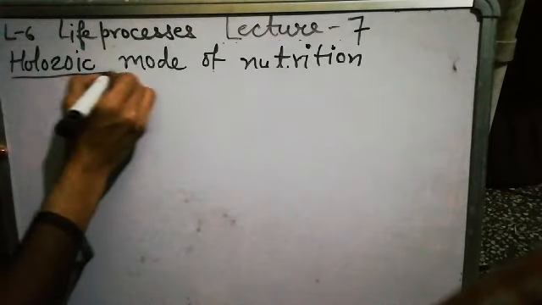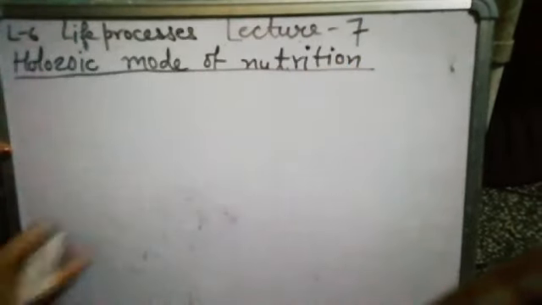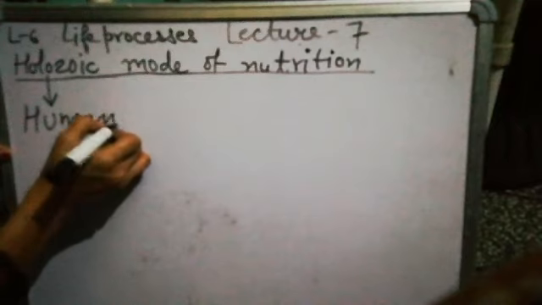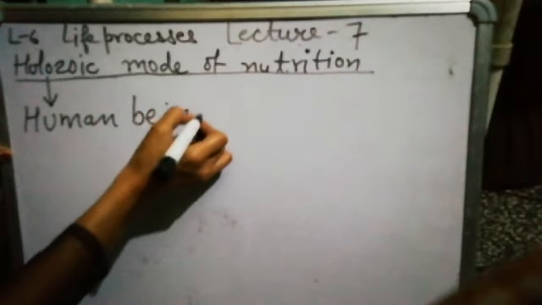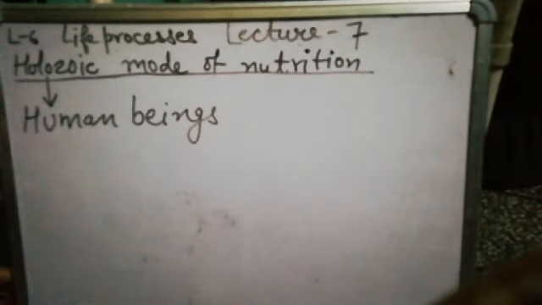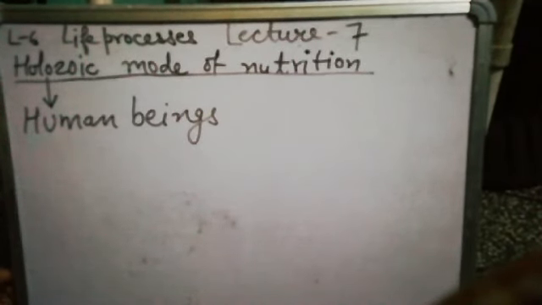In our next lecture, lecture number 8, we will discuss holozoic mode of nutrition in human beings, which is quite descriptive, meaning quite lengthy in comparison to amoeba and paramecium.